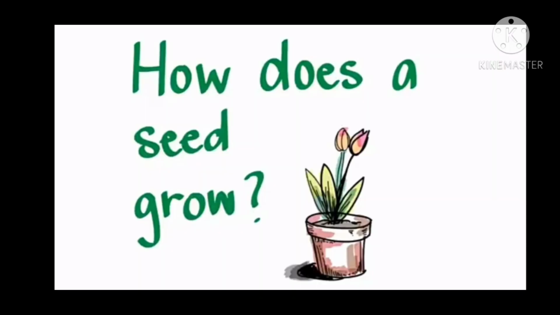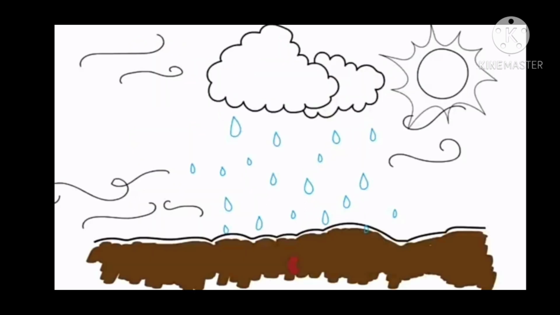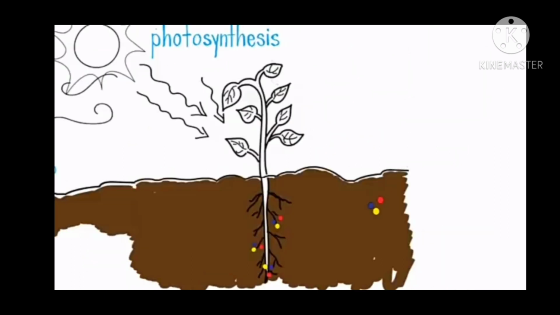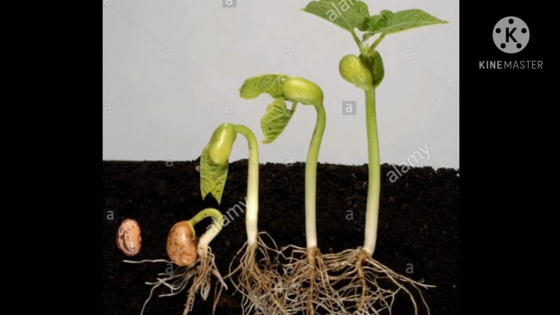Now let us understand how the seed grows. For the germination of a seed, first of all, water and sunlight are necessary. And after photosynthesis, the plant prepares food and grows. In the shop, the factors necessary for the germination of the moong seed were absent, so it was unable to grow.